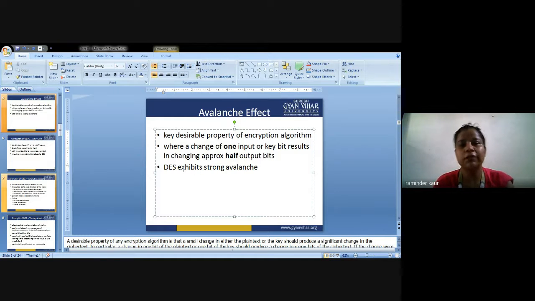If you have any doubt till the avalanche effect, you can ask me. I am giving you 2 to 3 minutes. Have a look and ask me if you have any queries.